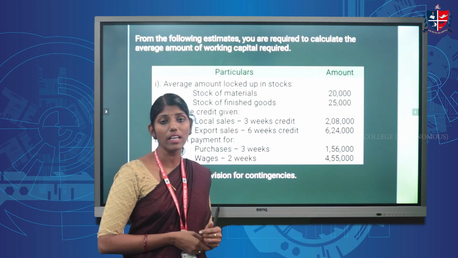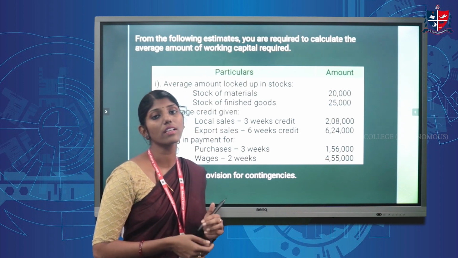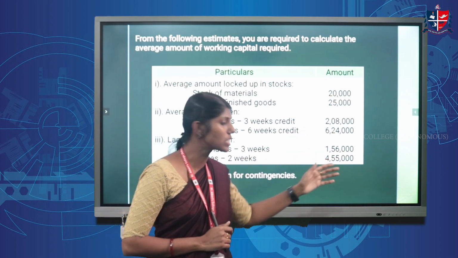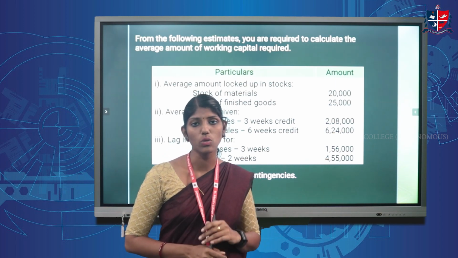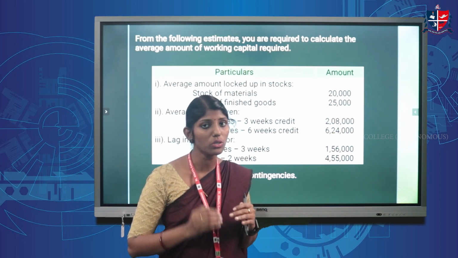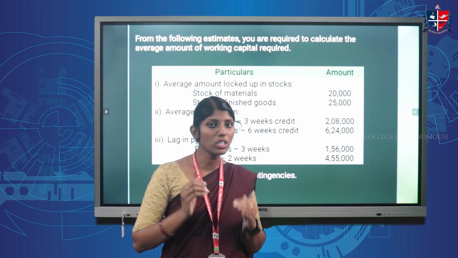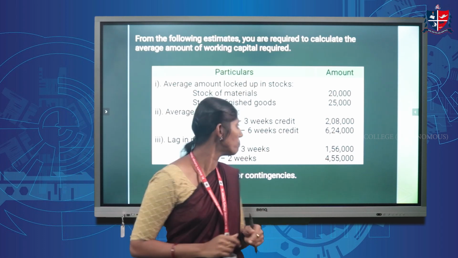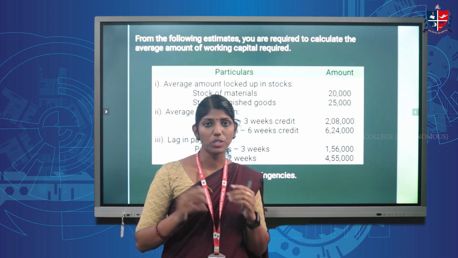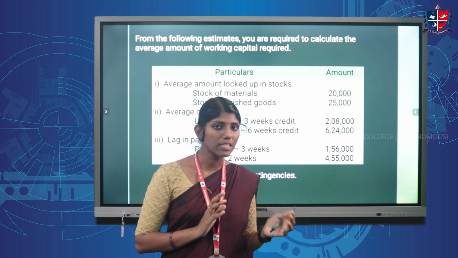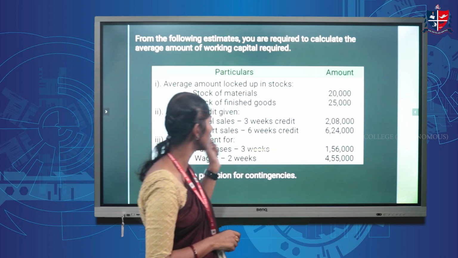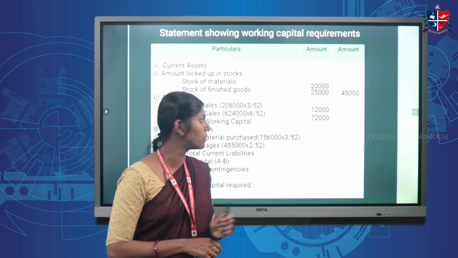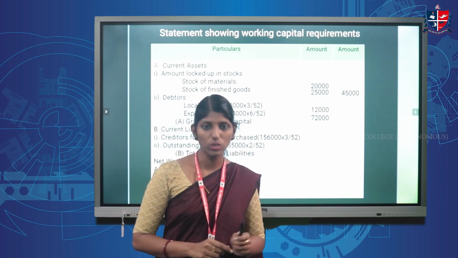The next item is export sales. Here we are giving 6 weeks credit for the export sales. So the total amount given is for the whole year, that is 6,24,000. But we have to compute only for the 6 weeks. So in order to find out 6 weeks credit, 6,24,000 into 6 by 52. 52 is the total number of weeks in a year. So we can compute it in the next page. 6,24,000 into 6 by 52, that amounts to 72,000.